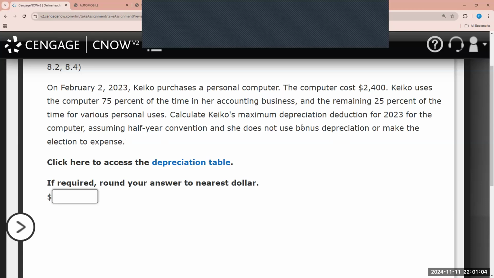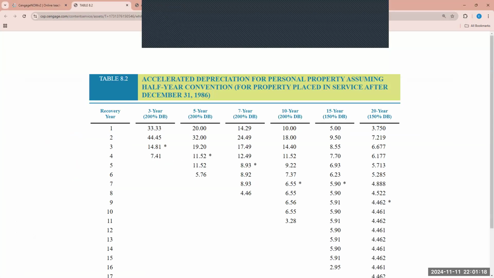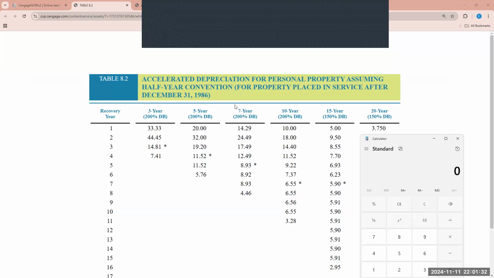So there's no Section 179. There's no bonus depreciation. So based on this, we need to use the MACRS table. So here we see you have the depreciation table open. And we ultimately need to determine, hey, what kind of property is this? So equipment, computer is generally 5-year property. So 5-year property, we know in the first year, it is going to be 20%.